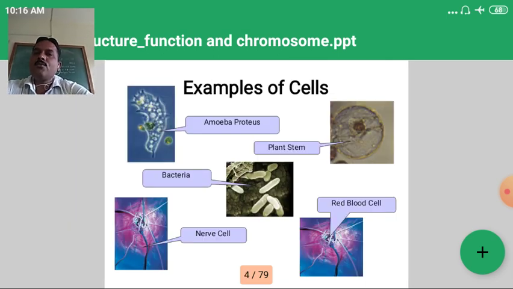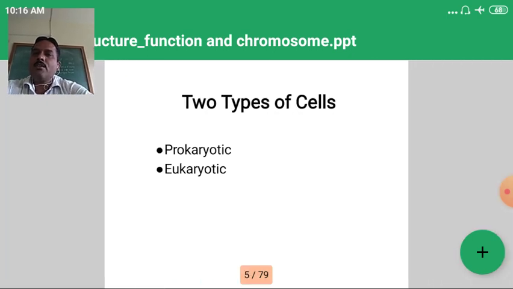Then which are the examples of cells? Different examples of cells are amoeba, fetus, plant stems, bacteria, nerve cells, or red blood cells. These are the various examples of cells. Then what are the two types of cells? Majorly, on the basis of wall structures, they are prokaryotic cells and eukaryotic cells. These are the two major types.